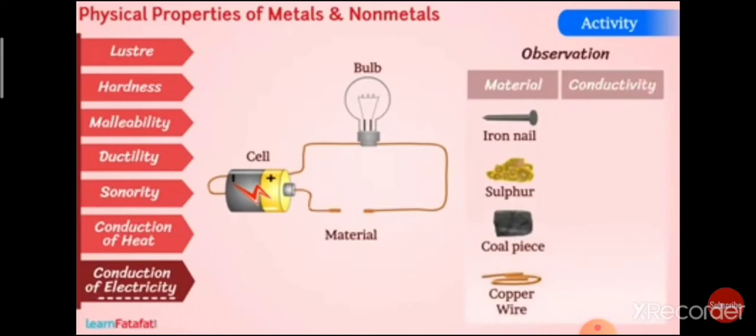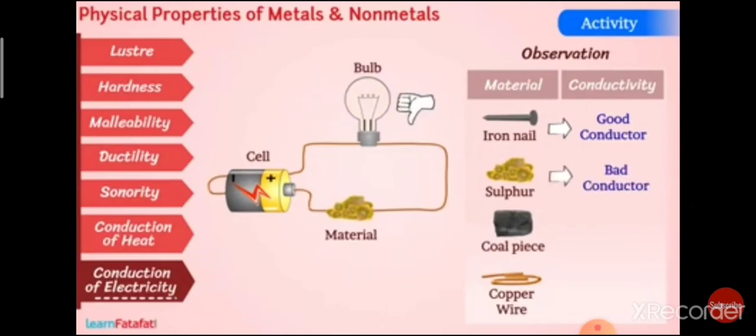Observation. There are materials and we are going to see whether each conducts electricity or not. Iron nail is a good conductor. Sulfur is a bad conductor. Coal piece is a bad conductor.